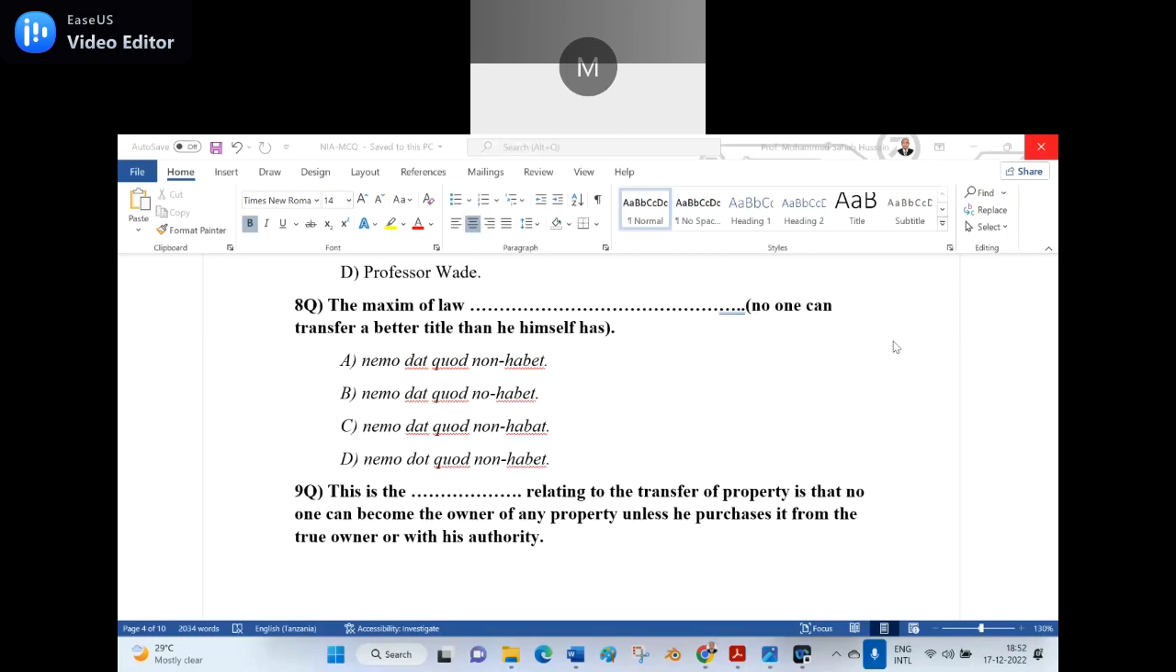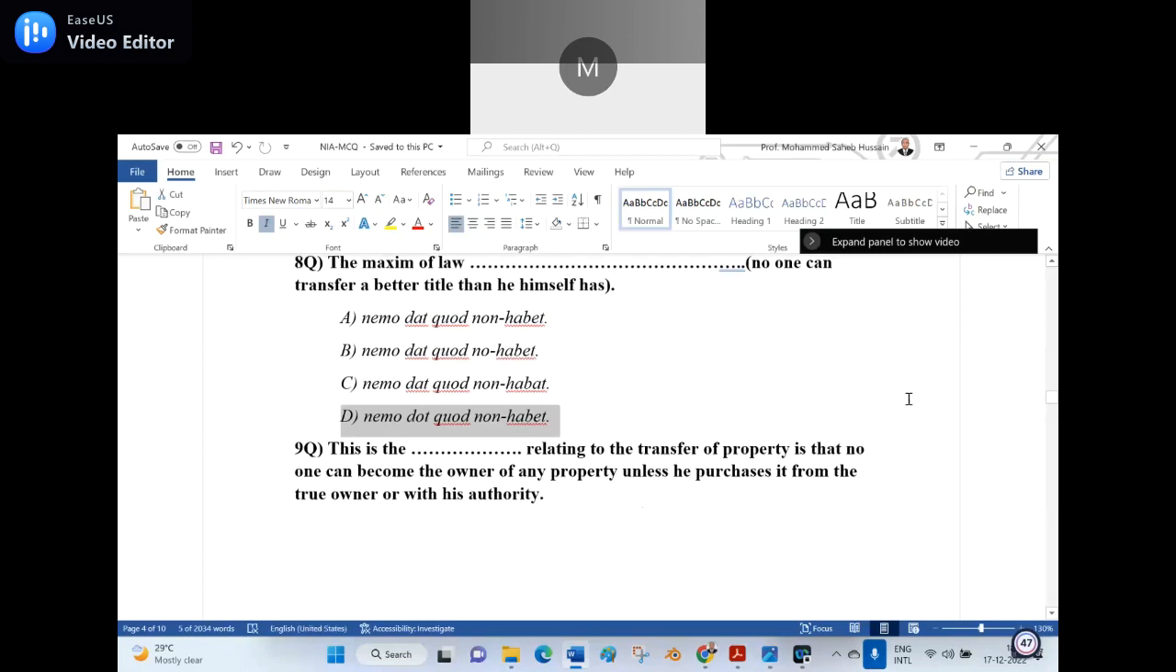Option C, sir. Wrong, option C. Option B, sir. Option D, the last one: Nemo dat, N-E-M-O, D-A-T, quod, Q-U-O-D, non, N-O-N, hyphen, H-A-B-E-T. That is the right answer. See, here I am highlighting it. This is the right answer.